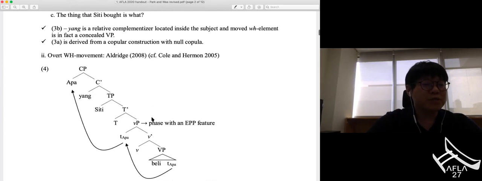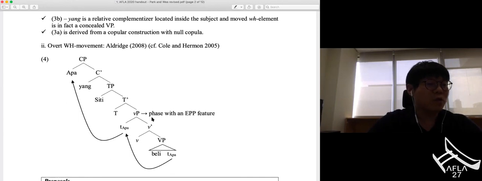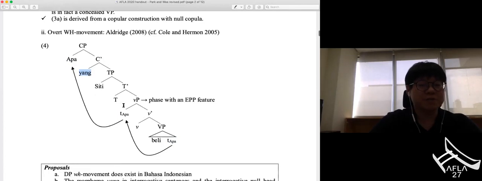The second approach is the overt WH movement approach suggested by Cole and Hermon 2008. As illustrated in 4, the WH element apa is generated as the object inside a VP, and it moves to spec CP through the phase edge. In this approach, yang is an interrogative complementizer.